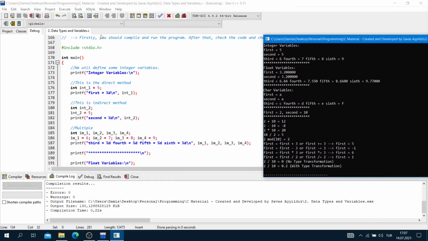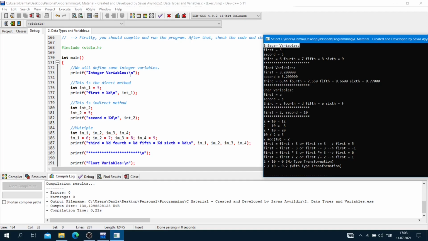We will include our library: hashtag include, bracket, stdio.h, bracket. And we will create our main function: integer main, brackets, and the curly brackets. After that, we will print integer variables on the screen, like that: printf, bracket, quotes, integer variables, \n, quotes, bracket, and semicolon.